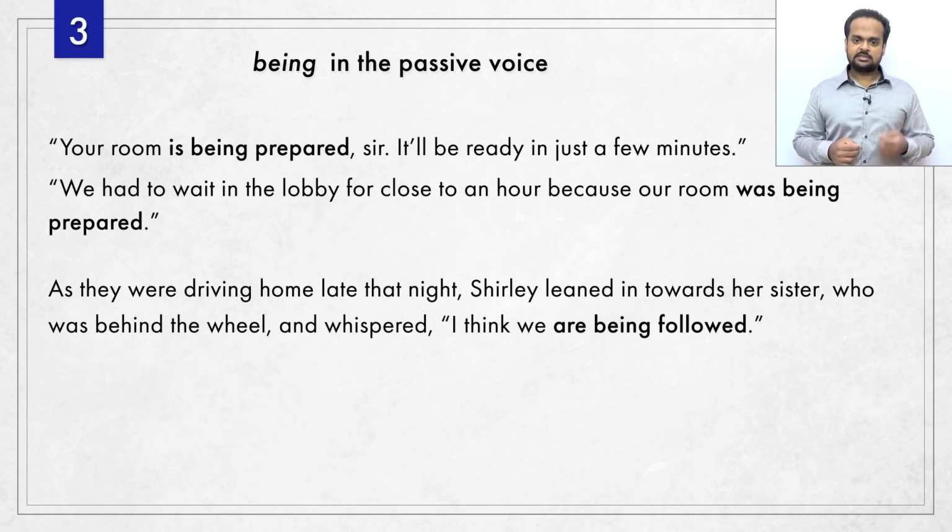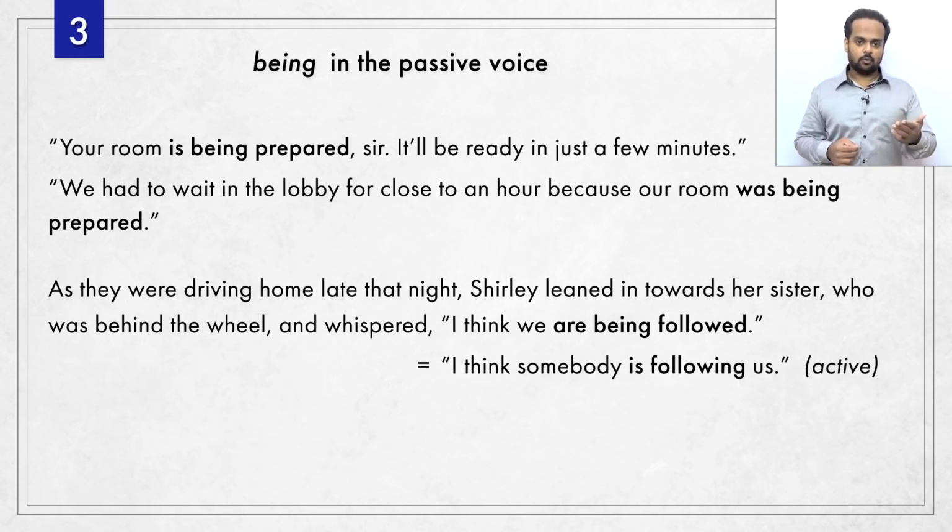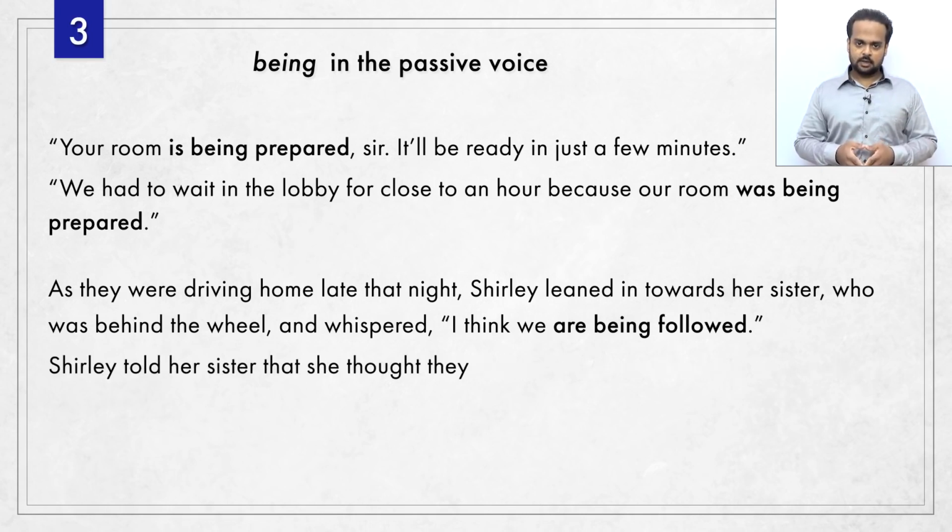This sentence means the same thing as in the active voice, I think somebody is following us. Now let's convert this to the past tense. Shirley told her sister that she thought they, and then how would you finish this sentence? She thought they were being followed. Are being has become were being.